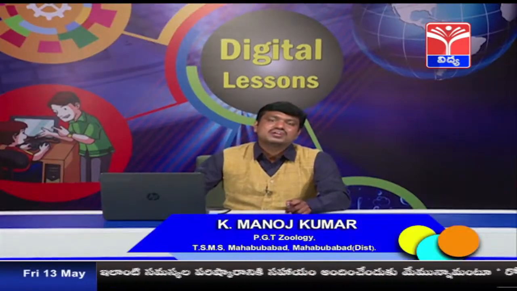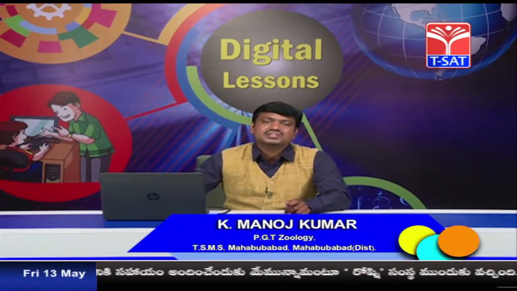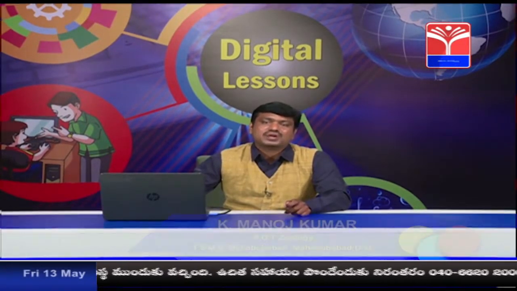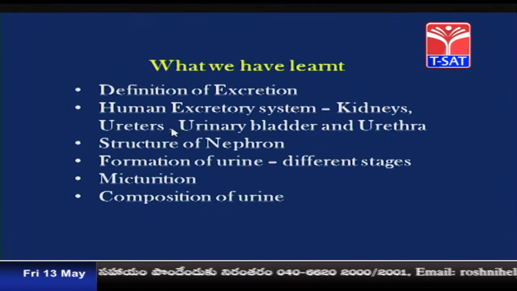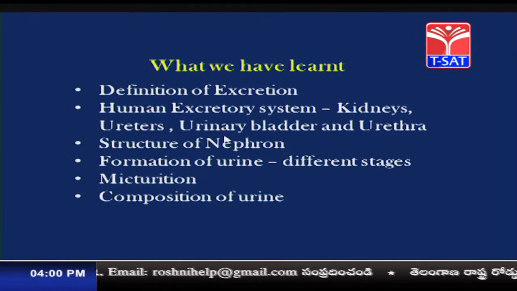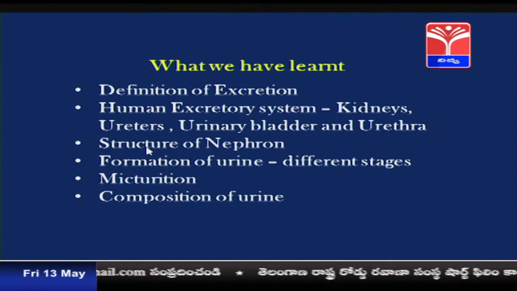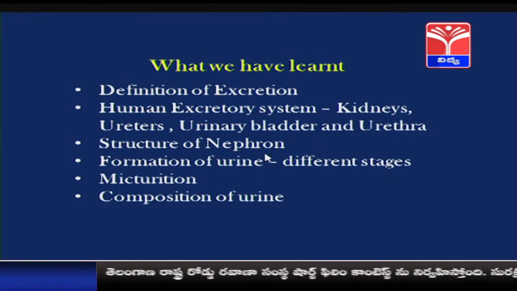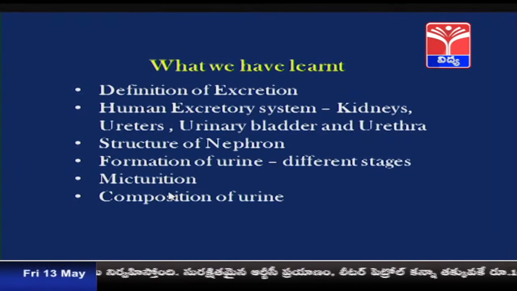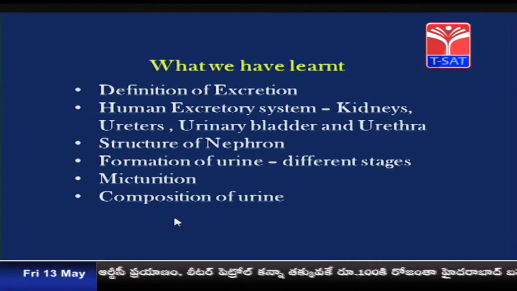Students, so far we have studied the excretory system. Let us quickly recap what we have learned in today's part. Definition of excretion, the human excretory system, kidneys. We have seen ureters, urinary bladder and urethra. We have studied the structure of nephron, formation of urine with different stages, what is micturition and composition of urine.